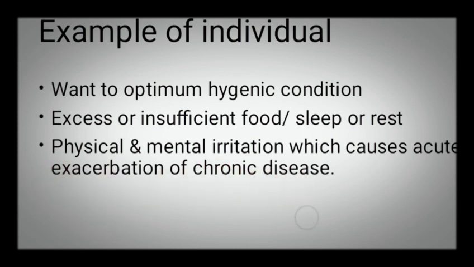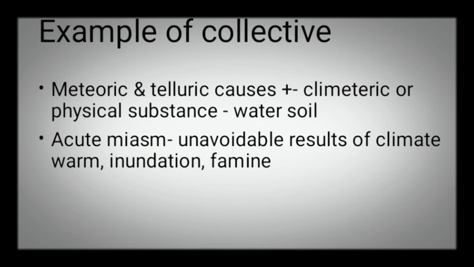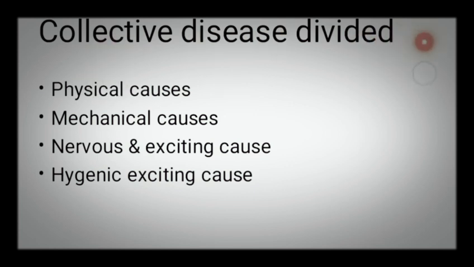We discussed this before, like asthma. Then an example of a collective disease: mainly two types. One is meteoric or telluric cause, another is acute miasm. What is meteoric or telluric cause? Meteoric, climatic or physical substances such as water, soil or climatic disturbance which cause acute disease come under this meteoric or telluric cause, and these are sometimes collective exciting causes. Acute miasm is a type of collective exciting cause which is unavoidable and due to climate, war or famine.